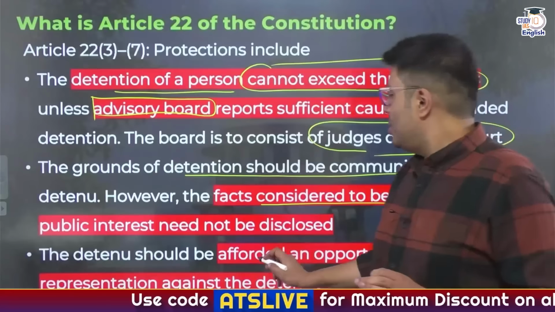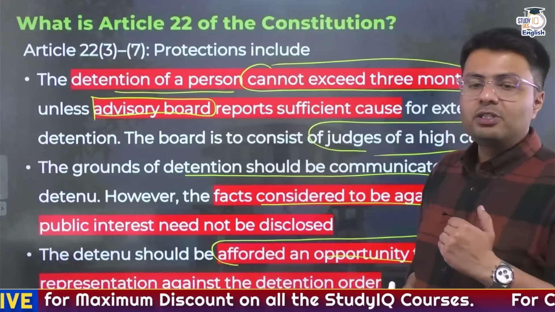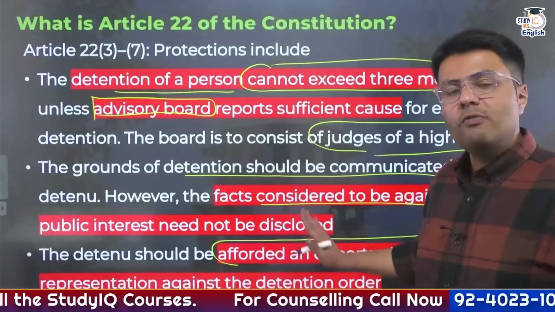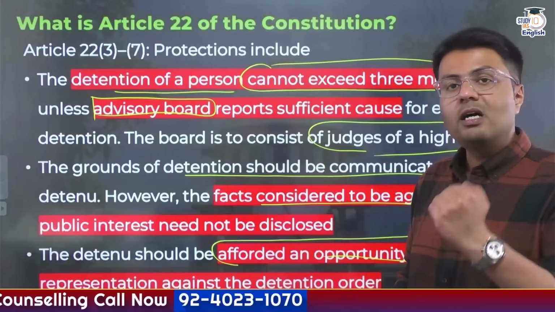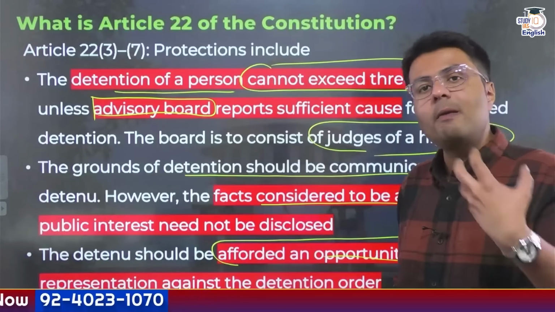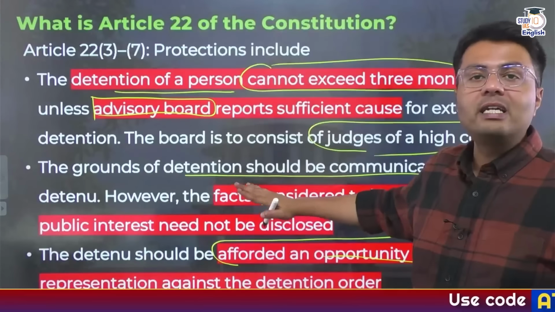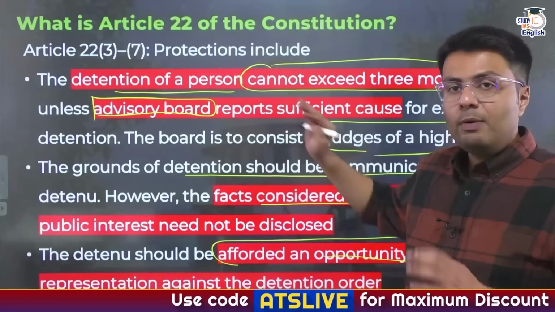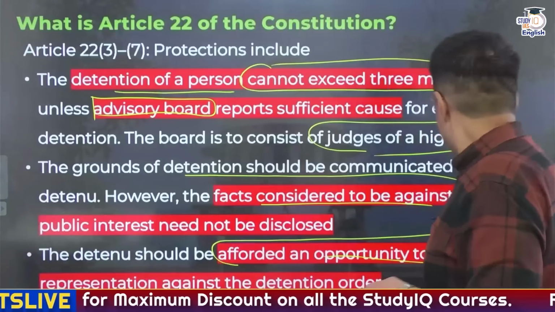And the detainee should be provided an opportunity to make a representation against this detention order. So here also judicial recourse is available to the person held under detention, who is afforded a chance to make a representation seeking a review of this detention order. So these are the protections provided in the second part of Article 22. I told you these are applicable only to persons who have been arrested or detained under preventive detention law.